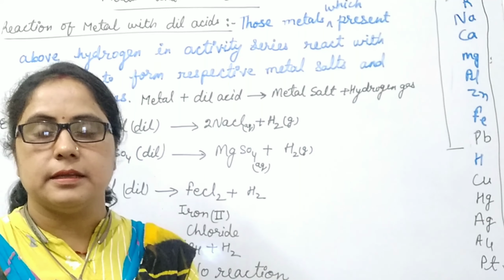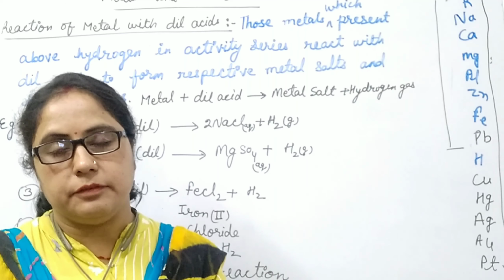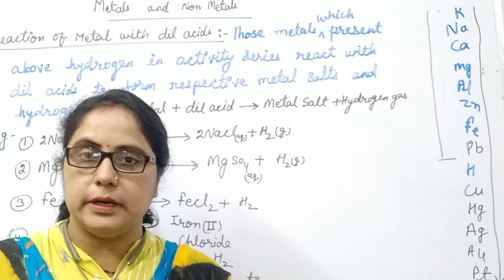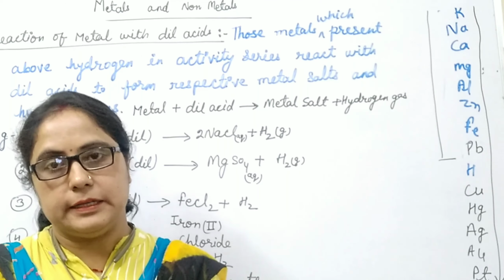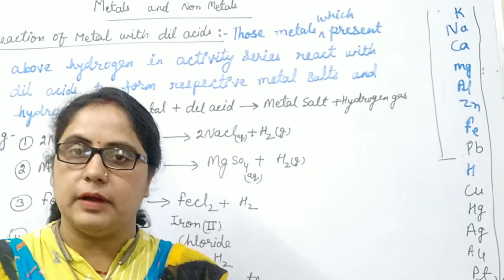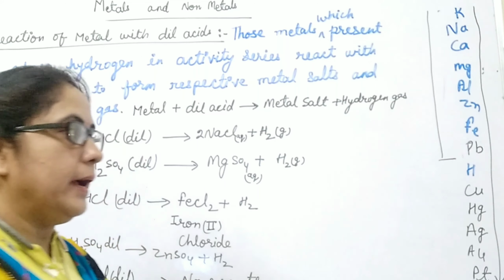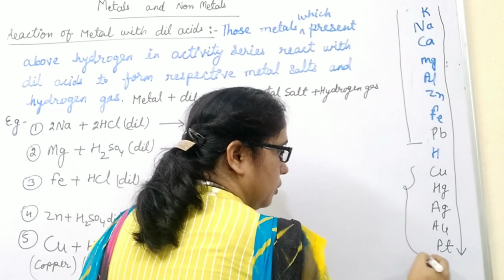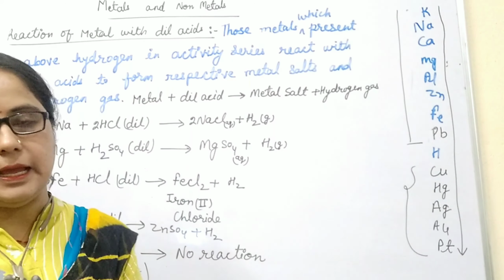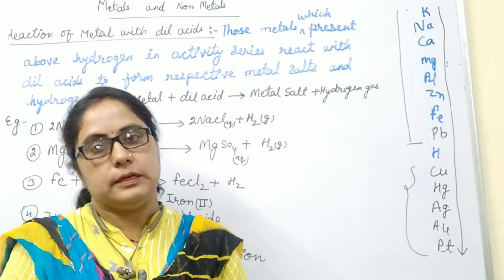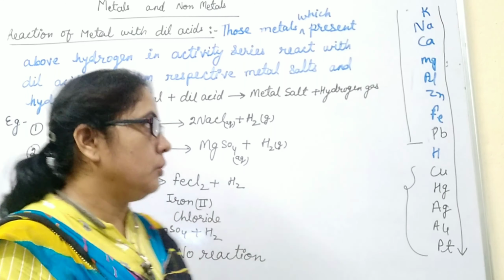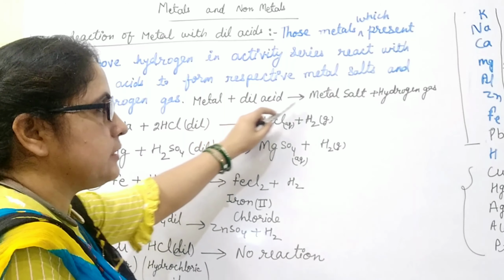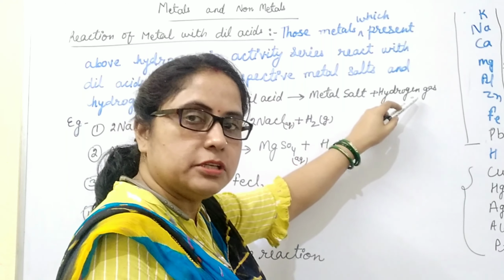When these metals react with dilute sulfuric acid or dilute hydrochloric acid, they form metal salts and evolve hydrogen gas. While those which are present below hydrogen do not evolve hydrogen gas and do not react with dilute acids. So, here metals react with dilute acid to form metal salts and hydrogen gas.